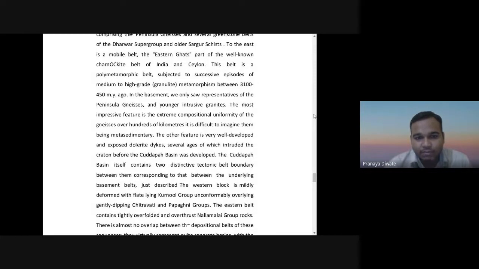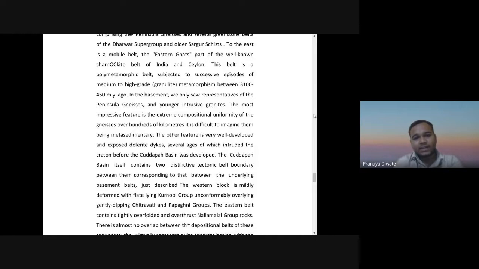The most impressive feature is the extreme compositional uniformity of the gneiss over hundreds of kilometers, so it is difficult to imagine them being meta-sedimentary. The other feature is very well developed and exposed dolerite dikes in several areas, which intruded the craton before the Kadapa basin was developed.